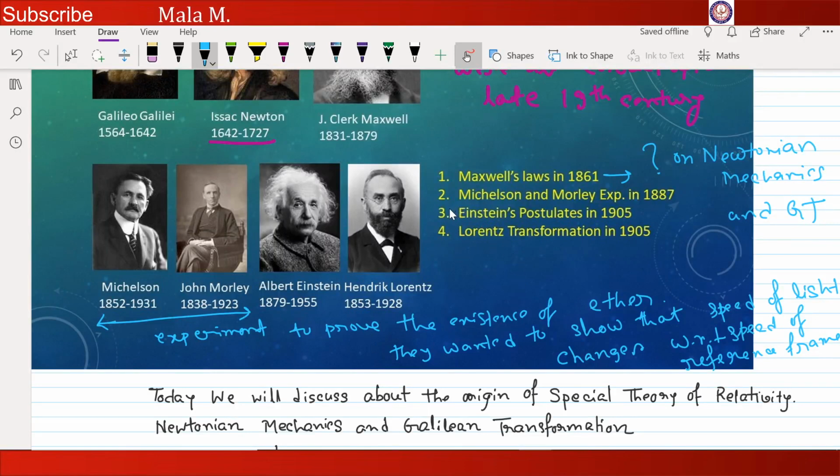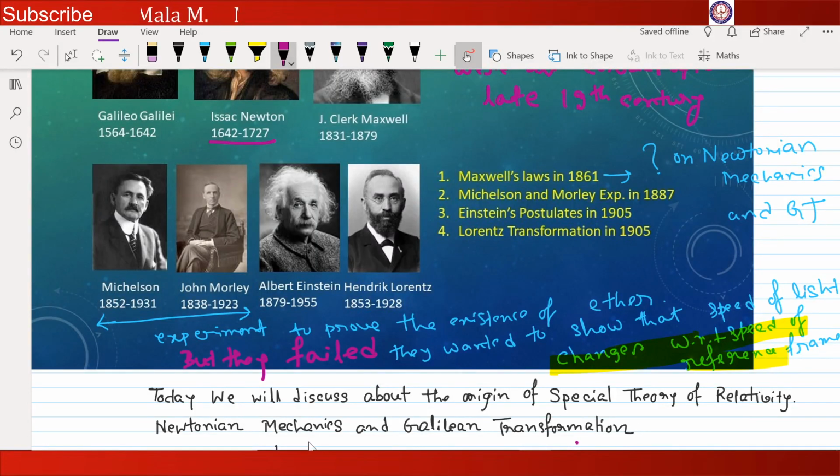Next comes Einstein, and they failed. They failed in the experiment. They failed to show these things. They tried this one, but they failed. And many others failed to show the existence of ether. So what was our first point?